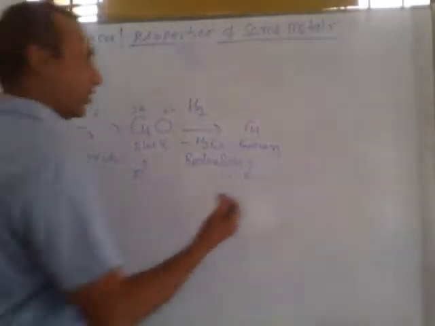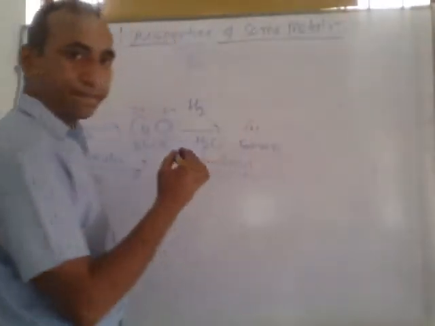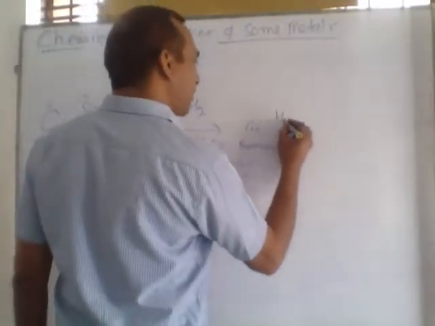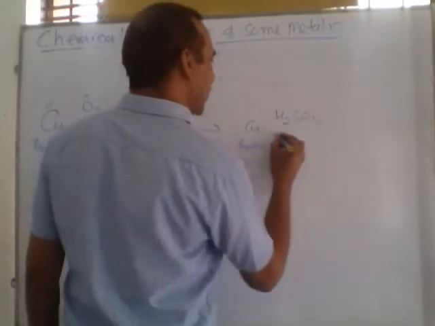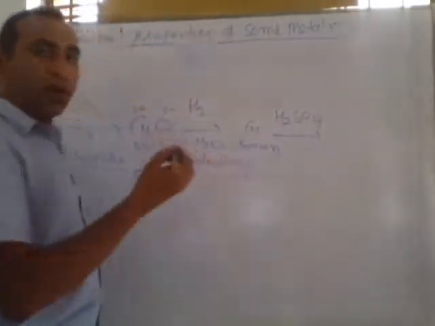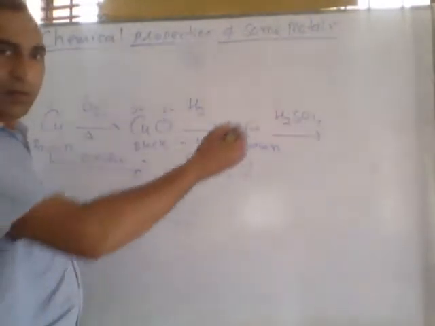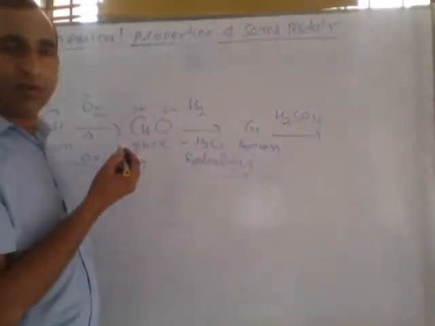Next, this is copper. If copper reacts with sulfuric acid, then do you know what compound will form? Will any compound form or not?